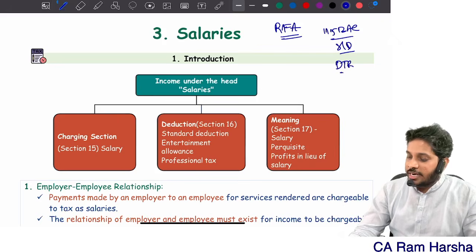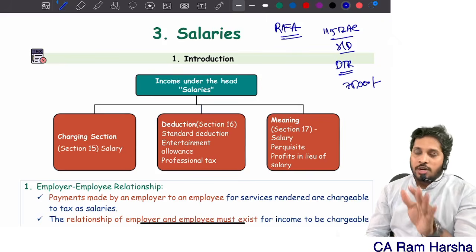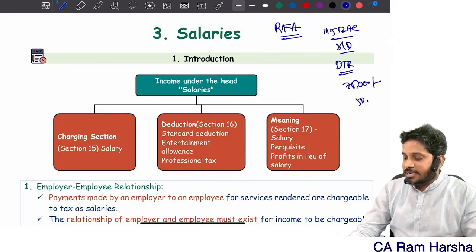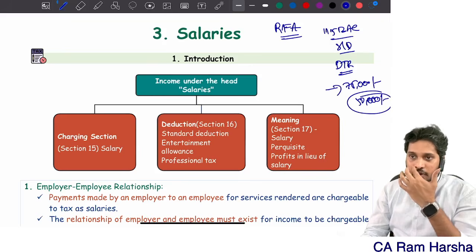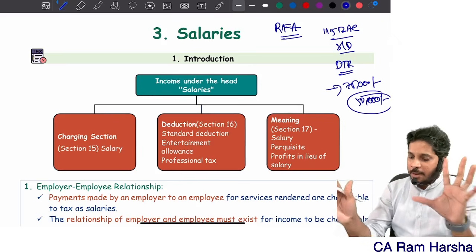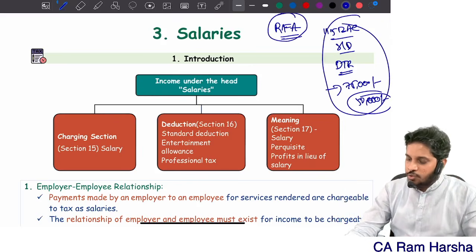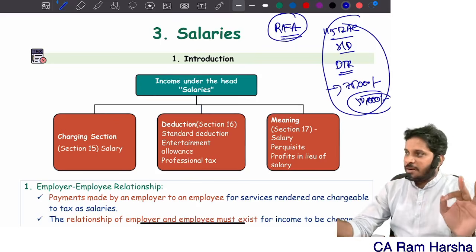Those who are following default tax regime, for them standard deduction is 75,000. Those who are not following default tax regime, the standard deduction is 50,000. Means optional tax regime 50,000 standard deduction, default tax regime 75,000. This is the major amendment. RFA is one amendment. This is one more amendment. That's it. There is no other amendment in salary.